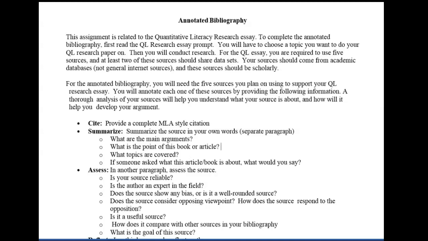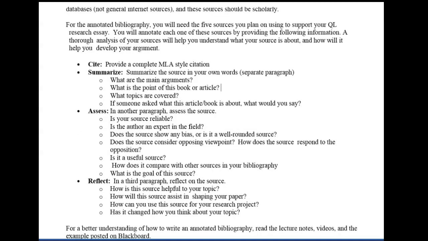Once you have your sources, a thorough analysis of these sources will help you understand what they are about and how they will help you develop your argument. Each annotation will have 4 parts. First, cite the source in MLA format. Then summarize the source in your own words. This should be done in a separate paragraph. When summarizing, answering the following questions will help. What is the main argument? If someone asked you what this article or book is about, what would you say?